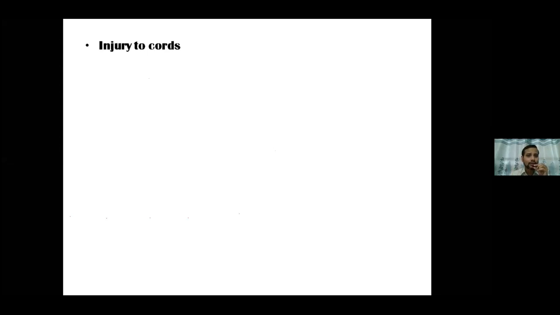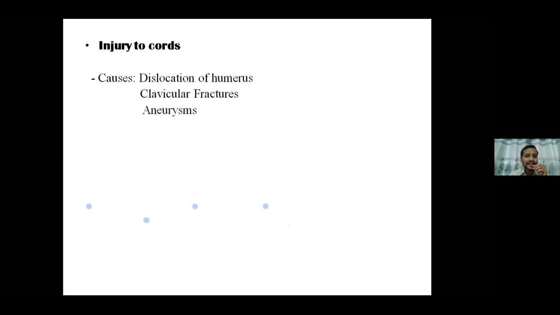Injury to the cords now. After roots and trunks and divisions are affected, cords individually can be affected. What can be the various causes of cord injury? It can be dislocation of the humerus. Again, a vehicular accident can take place, or it can be clavicular fractures, which can again cause damage to the cords. In the infraclavicular portion, the damaged portion can be directed downwards, so it can damage the cords there, or an arterial aneurysm. So those are axillary artery aneurysm, which can compress the cords again, affecting the conditions.